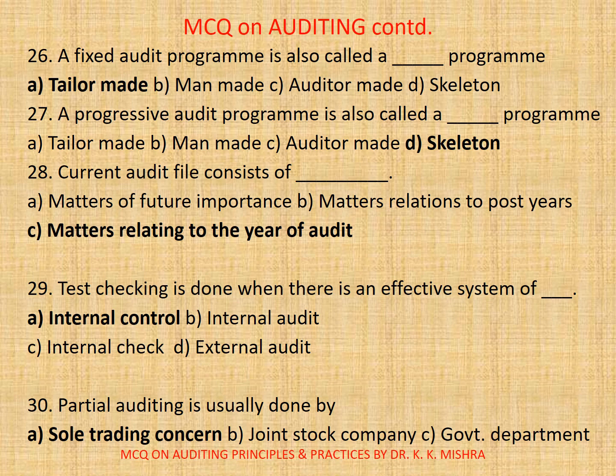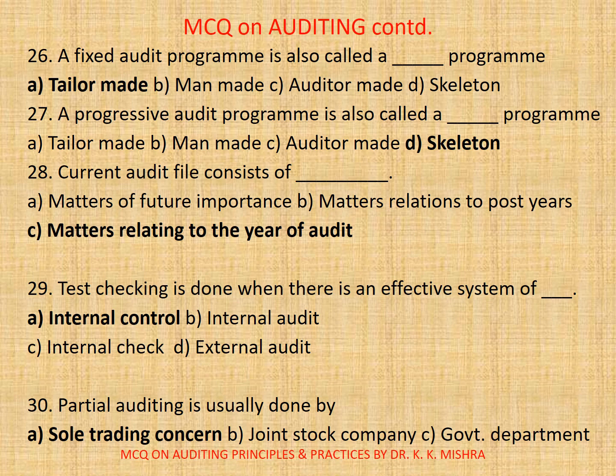26. A fixed audit program is also called a dash program. Correct option is A. Tailor-made program. 27. A progressive audit program is also called a dash program. Options are tailor-made, man-made, auditor-made, skeleton-made. It is skeleton-made program. 28. Current audit file consists of.